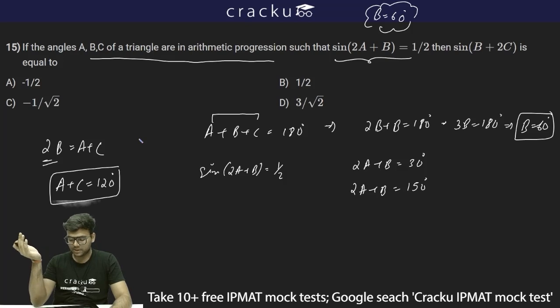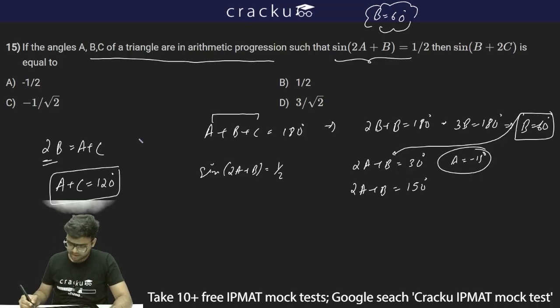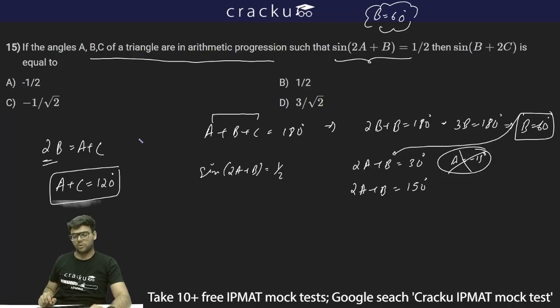So 2A plus B can be either 30 degrees or 150 degrees, because for both it is always plus 1 by 2. For the first and second quadrant, the values for sine are positive. Now if I put the value of B equal to 60 in the first case, I'll get A equal to minus 15 degrees. This is not possible because angles will always be positive numbers.